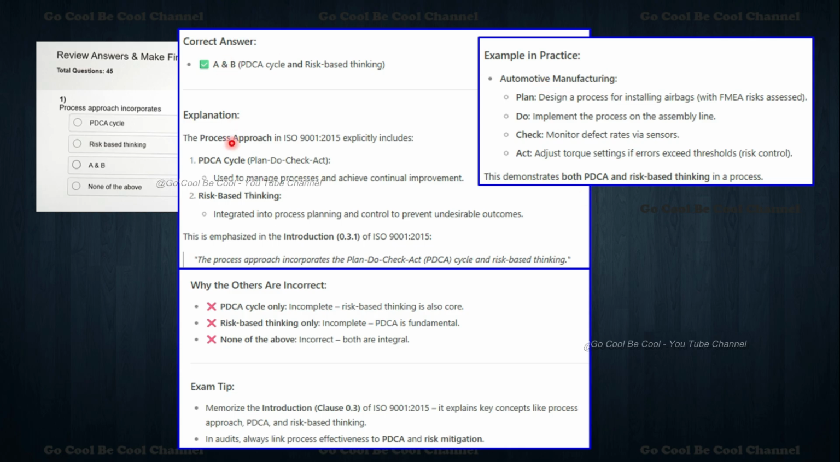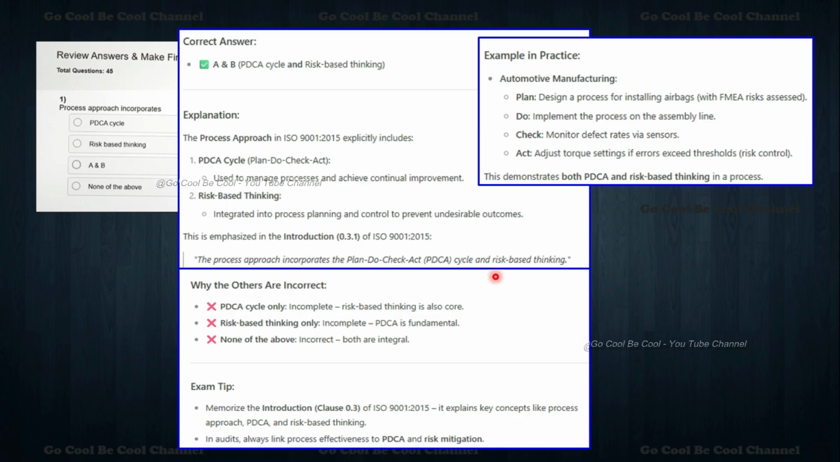Yes, here is the explanation. The process approach in ISO 9001:2015 explicitly includes the PDCA cycle as well as risk-based thinking, used to manage processes and achieve continual improvement. Risk-based thinking is integrated into process planning and control to prevent undesirable outcomes. This is emphasized in the introduction of ISO 9001:2015. So this process approach incorporates PDCA.